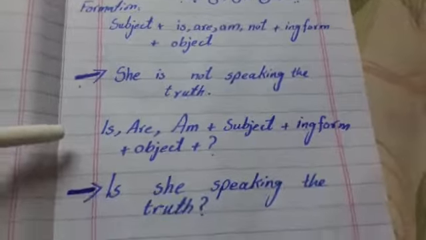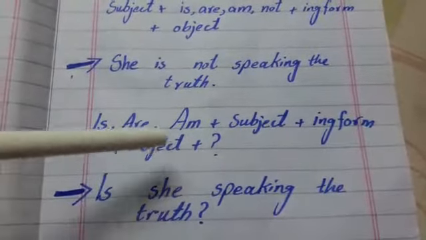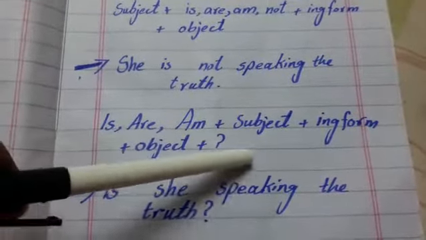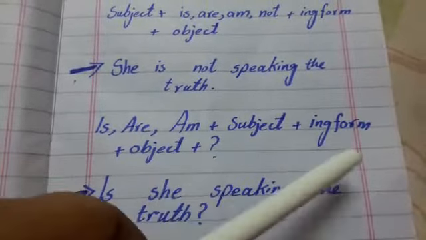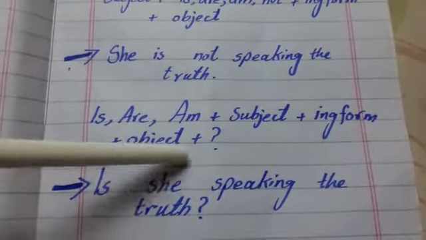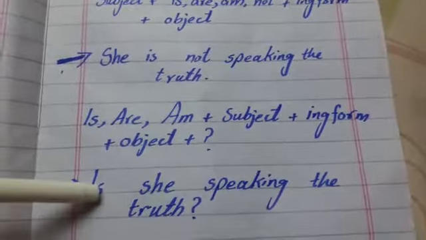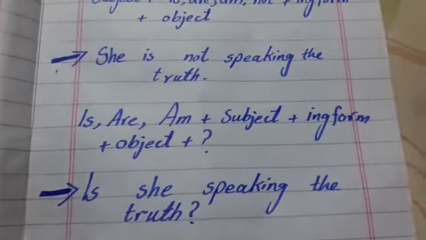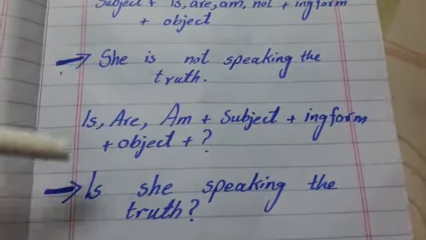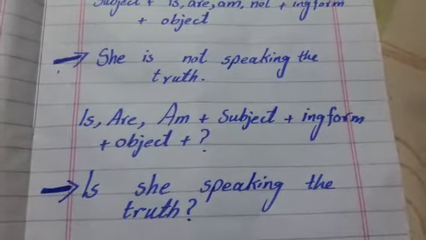After that we have interrogative. Formation is is, am, are at the start of the sentence according to the subject. After that we put the subject and ing form, and after that object, and obviously the question mark is necessary to show that it is an interrogative sentence. So, is she speaking the truth? क्या वो सच बोल रही है?